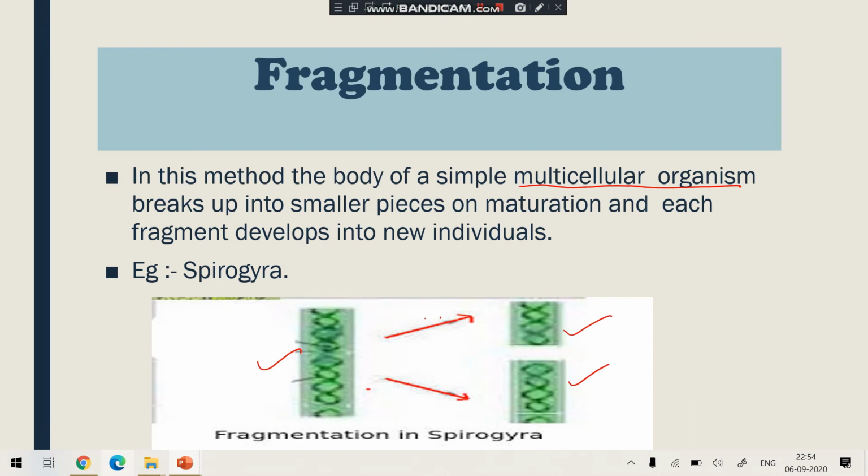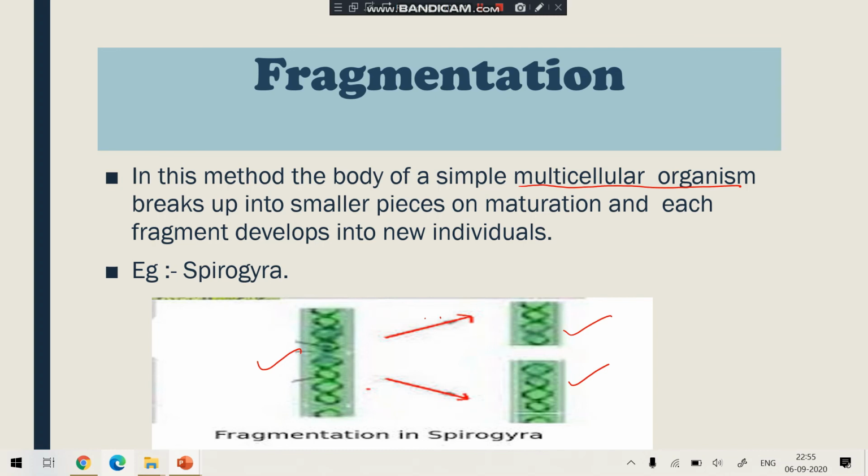Example is Spirogyra. So students, in my class today, I explained to you the different methods of asexual reproduction. Today I explained to you about fission, then budding, and then fragmentation. A fast recalling of what I have taught you today. Today I taught you what asexual reproduction is. It is a type of reproduction in which one organism produces a new young one. It means only one parent is involved and the formation of gametes does not take place. There are different types of asexual reproduction like fission, fragmentation, spore formation, budding, etc.